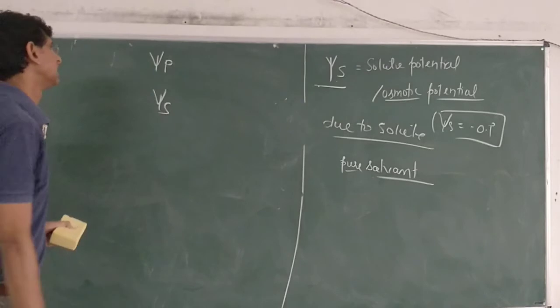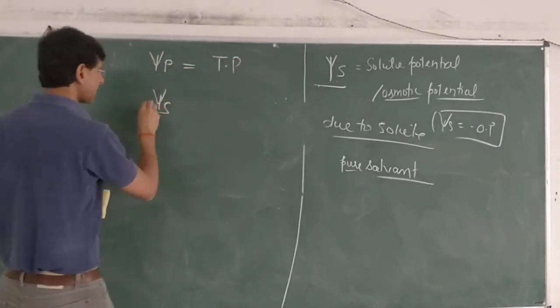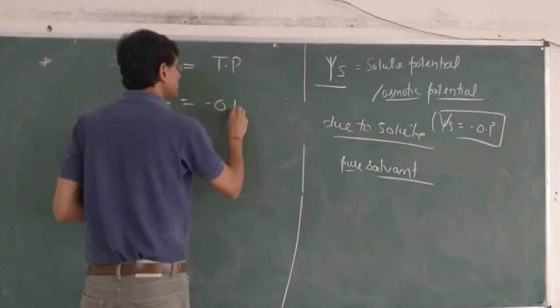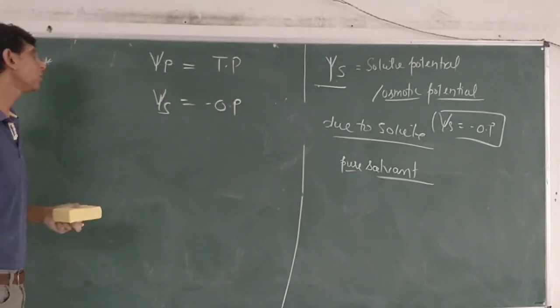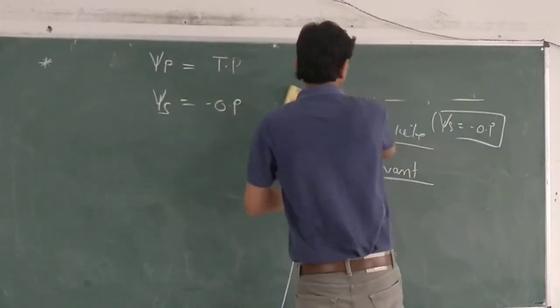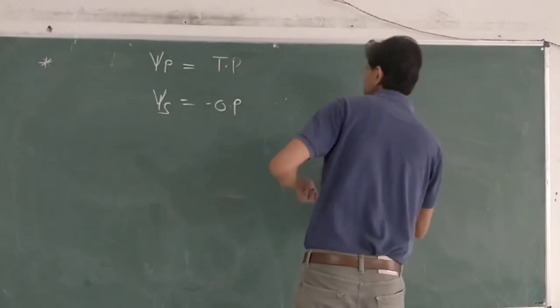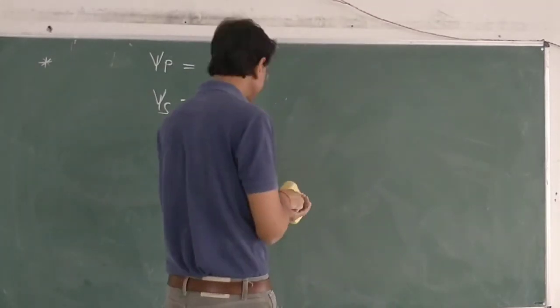But we have seen that psi p is equal to turgor pressure, while psi s is equal to minus of osmotic pressure. Then how can we relate all of them? We can derive it also with our previous knowledge of pressures. How? Let's see.